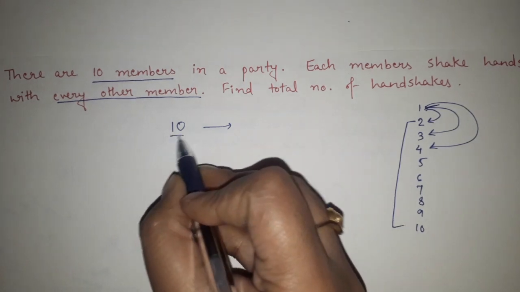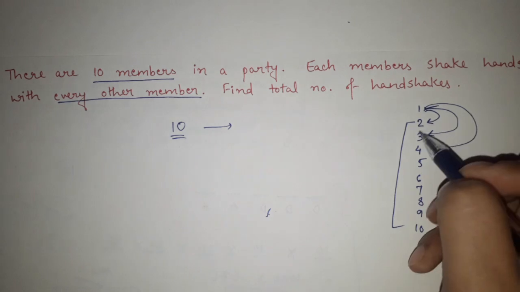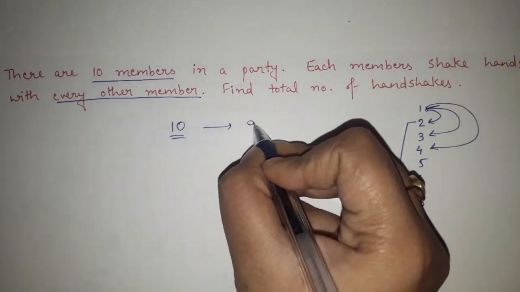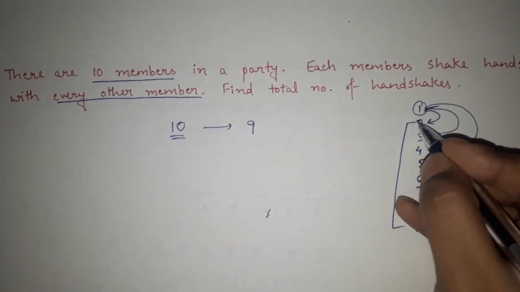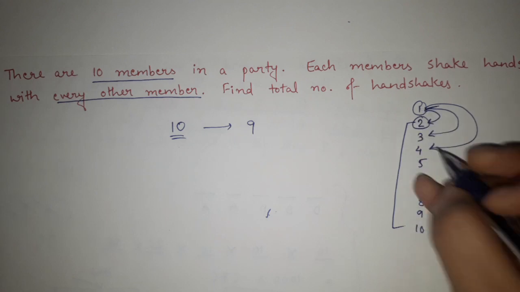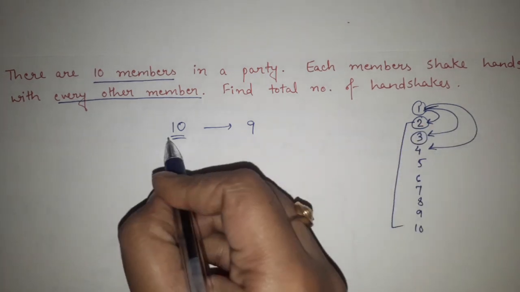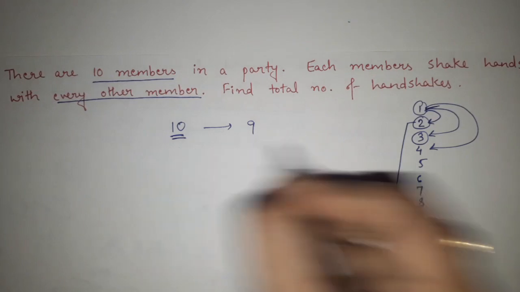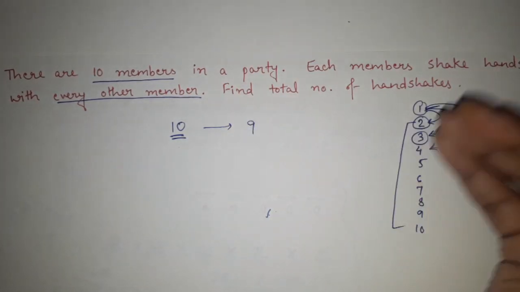So 10 members are there and all the 10 members will shake hand with 9 other members, right? This one will shake hand with 2 to 10. This 2 will shake hand with 1 and 3 to 10. 3 will shake hand with 1, 2 and 4 to 10, like this. So every member will shake hand with all the other members. So all these 10 members will shake hand with 9 other members.